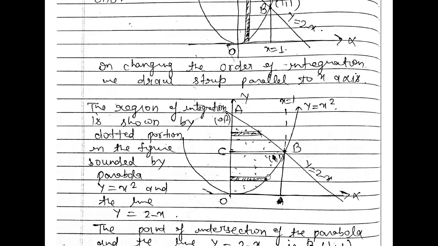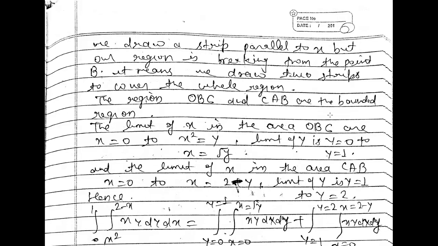So the value of x from the parabola will be square root of y. So the limit in the region OBC: x is equal to 0 to x is equal to square root of y.